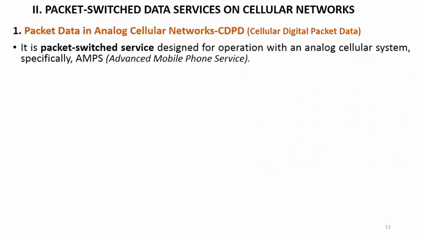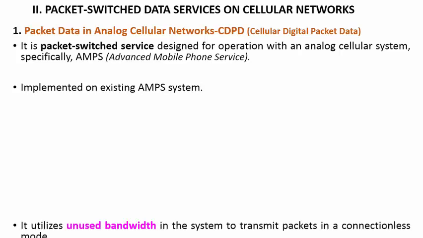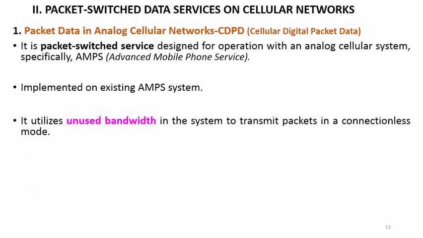It is a packet switch service designed for operation with an analog cellular system, specifically with AMPS, that is Advanced Mobile Phone Service. It is implemented on the existing AMPS platform. It utilizes the unused bandwidth in the system to transmit packets in connectionless mode.